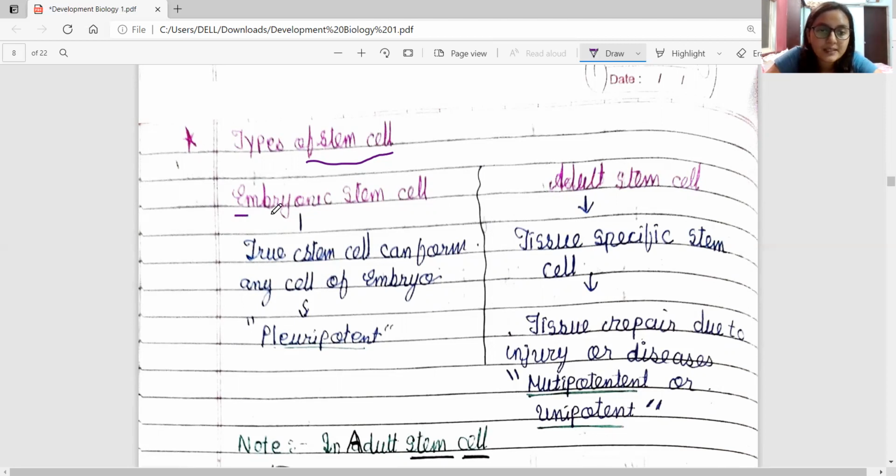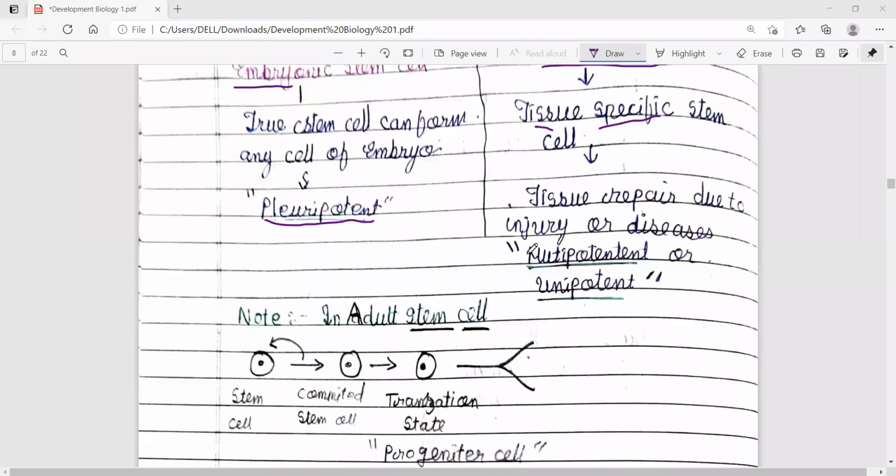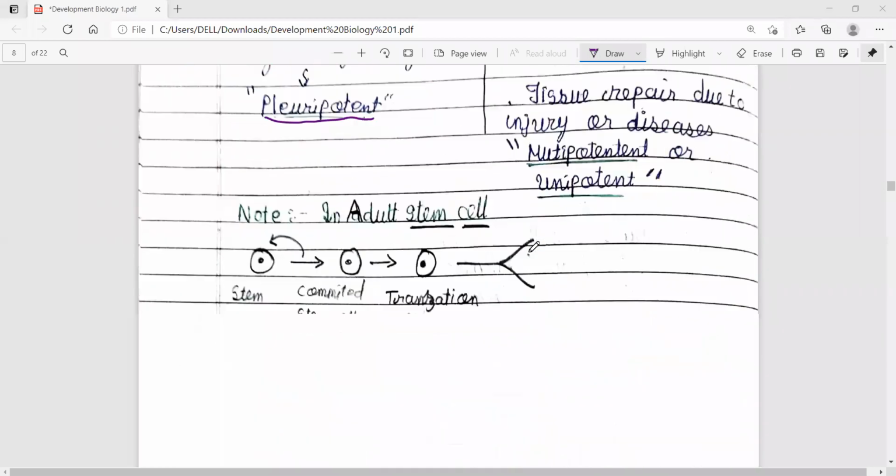So embryonic stem cells are always pluripotent in nature, while adult stem cells are tissue specific stem cells, responsible for tissue repair due to injury or disease. They are multipotent or unipotent stem cells. They are never pluripotent in nature. So always remember these two terms: embryonic stem cells are pluripotent and adult stem cells are not. This was all about the types of stem cells.